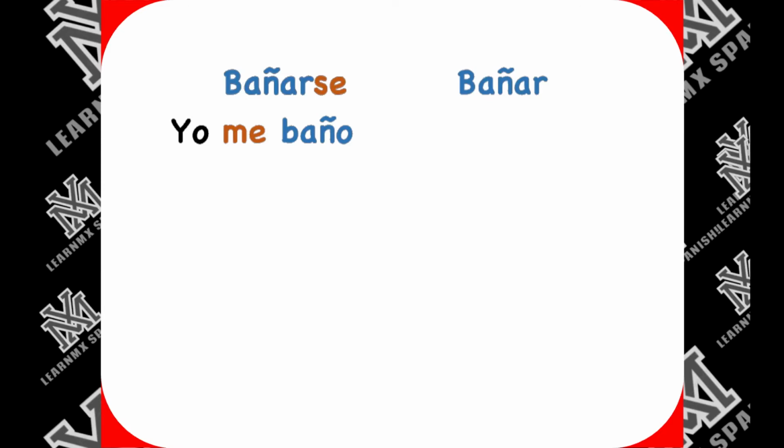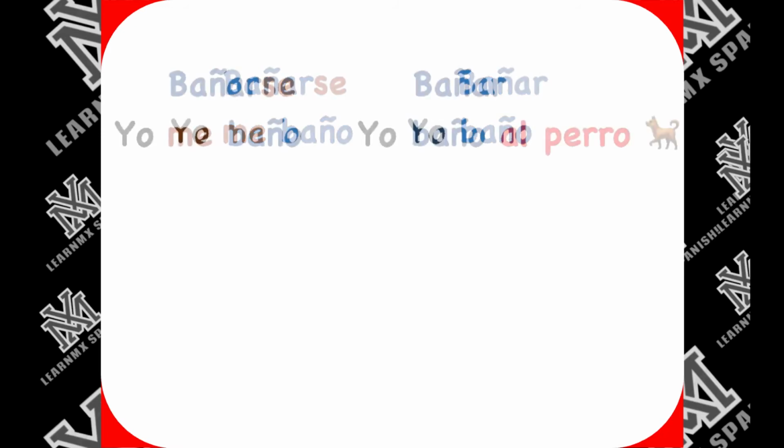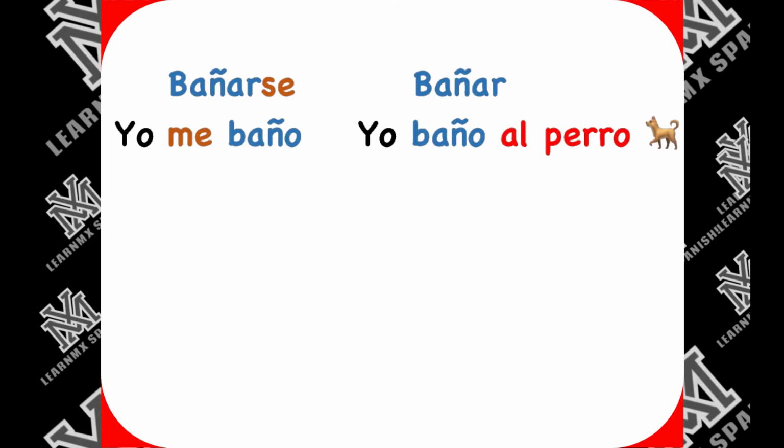Let's conjugate both using only the first person, yo. We have yo me baño. Here I'm saying I take a shower. Then yo baño. That sentence is incomplete. What am I bathing? Let's complete it. Yo baño al perro. Now it's a complete sentence, but I'm not doing the action on me. I'm doing it on the dog. Can you see the difference?